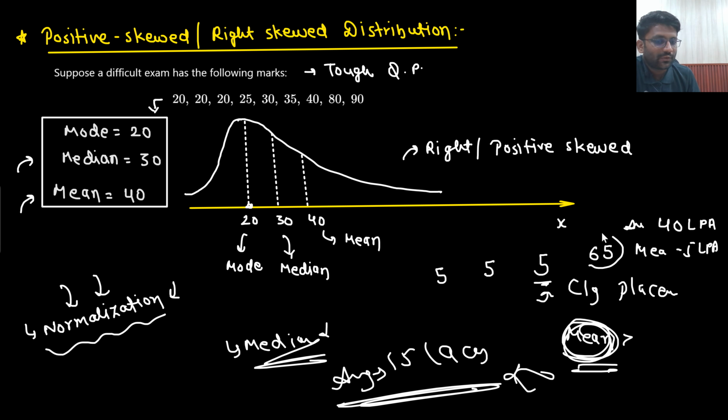So average is improved because of this guy only, no? But who you are? I am an average person. I am an average student. So if I am an average student, sir, then my chances are getting 40 LP. Is that correct? No. If you are an average student, then what you would think? That, sir, at least the middle rank I will be able to get.